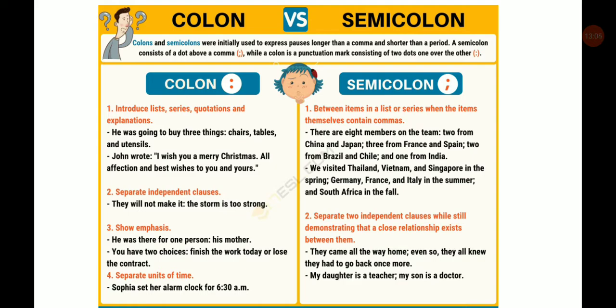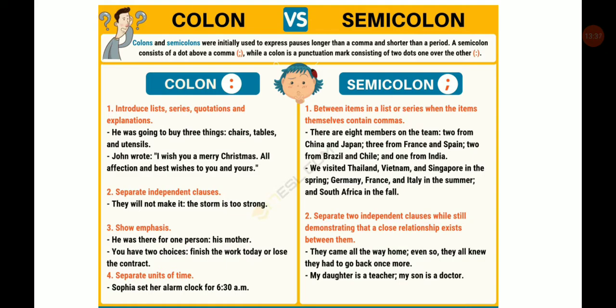We visited Thailand, Vietnam and Singapore in spring, Germany, France and Italy in the summer, and South Africa in the fall. The second is separating 2 independent clauses while still demonstrating that a close relationship exists between them. Separating 2 independent clauses, okay, but there is still a relationship between both the sentences.